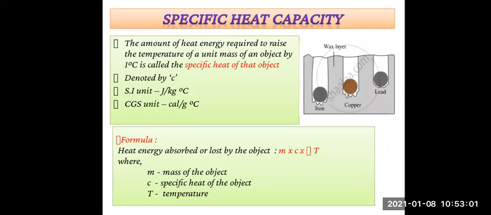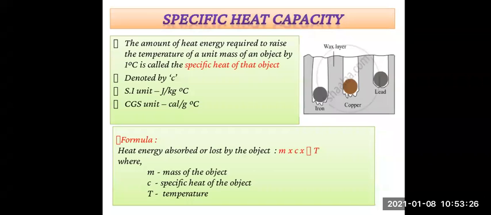Now see what the procedure is. Take 3 spheres of iron, copper and lead of equal mass. So here we are going to take 3 spheres, right? You can see in the slide the iron, copper and lead, which are of equal mass. Suppose it is 100 gram.